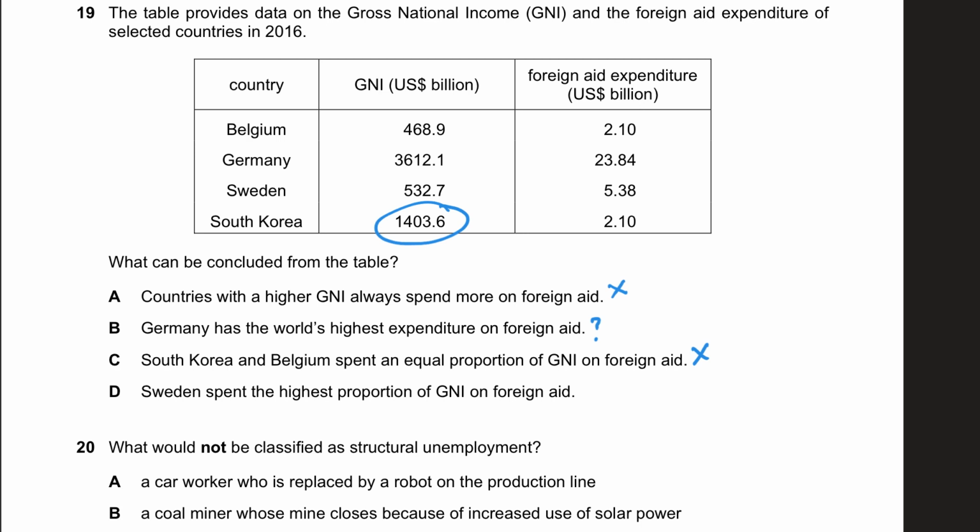Sweden spent the highest proportion of GNI on foreign aid, and if you find out the percentage, that's 5 over 532, probably the highest as compared to any other country. Because if you look at 5 over 532, let me get my calculator out. 7, 2, 3, 5 over... that's 0.9% for Sweden, as compared to, if you look at Germany, it's 0.6%. So yeah, definitely D is the right answer in this case.